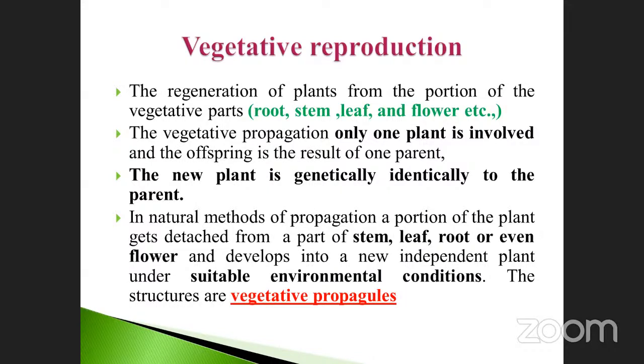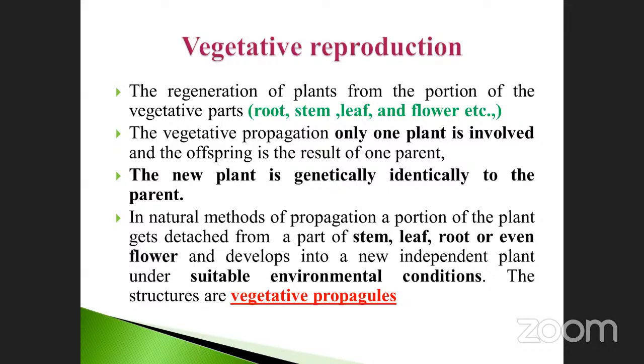In this process, is only one plant or one parent involved, or more than one parent? Kavya? During vegetative reproduction, how many parents are involved?